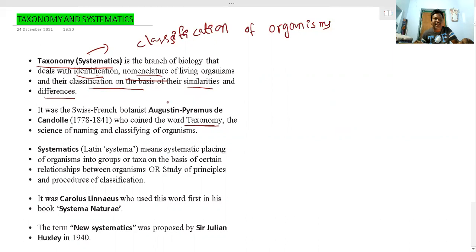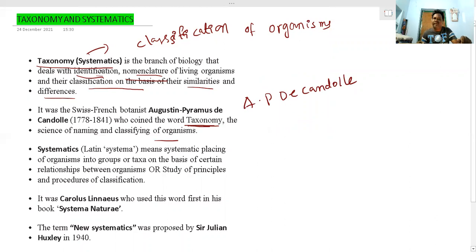He coined the term taxonomy. A.P. de Candolle was the first scientist to coin the word taxonomy, which refers to naming and classifying organisms. That means there are 1.7 to 1.8 million organisms, so we need to give proper names to them and arrange them in a specific position.